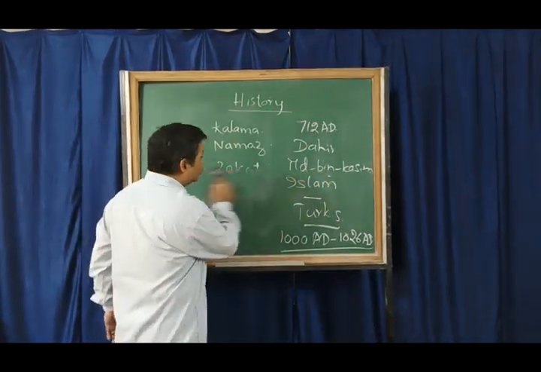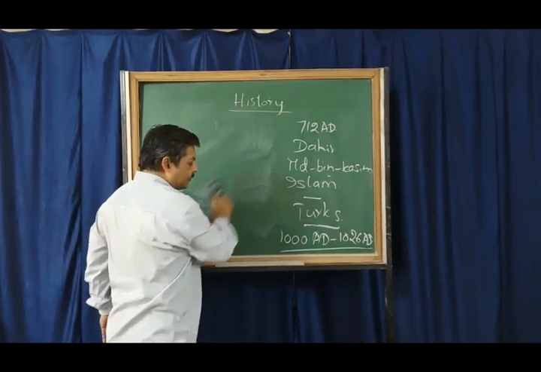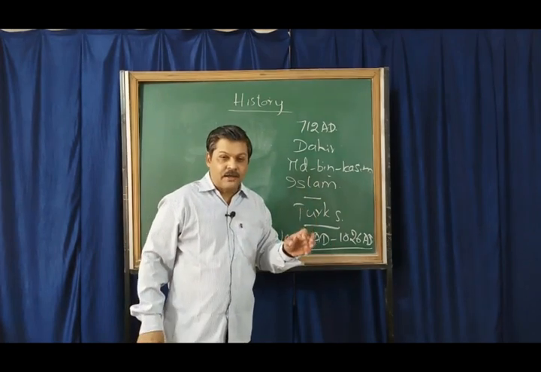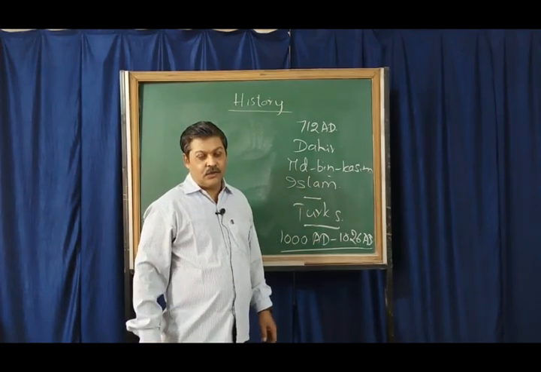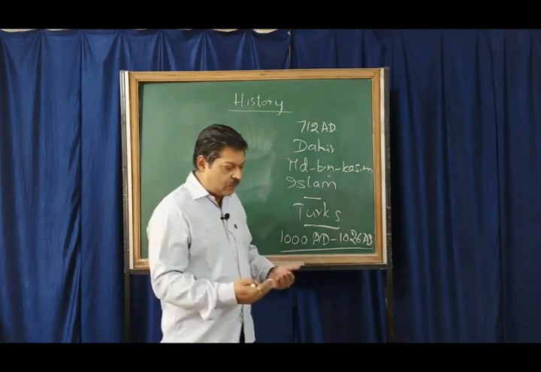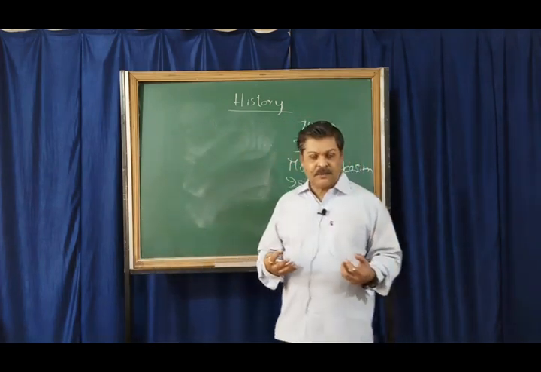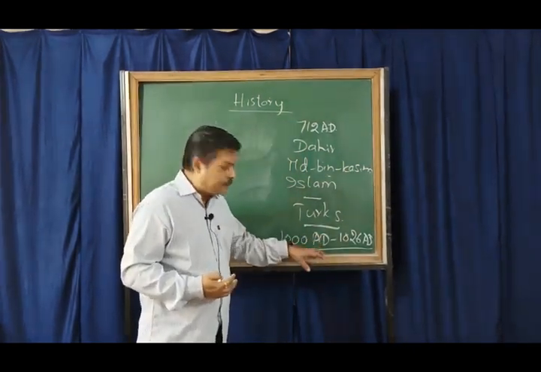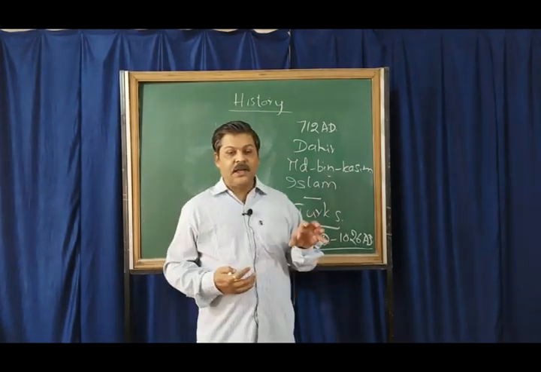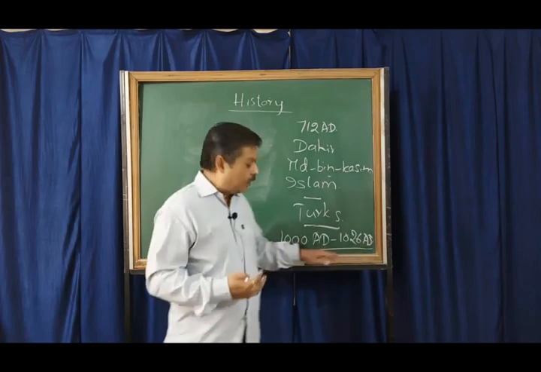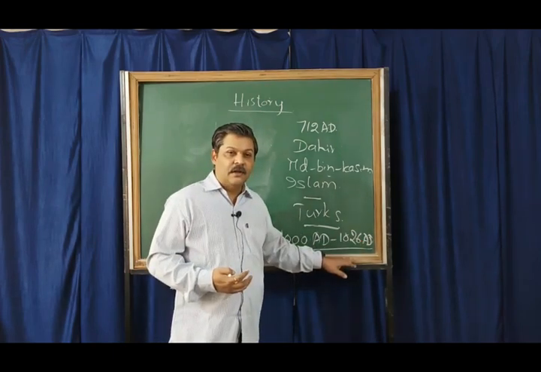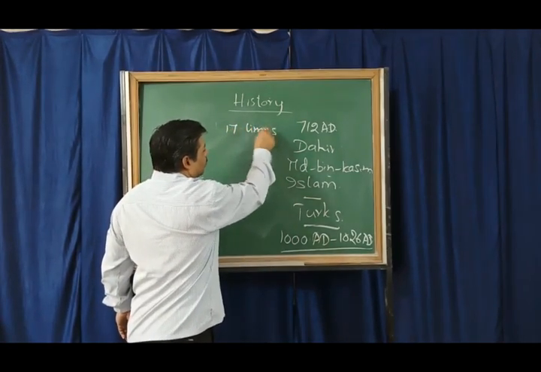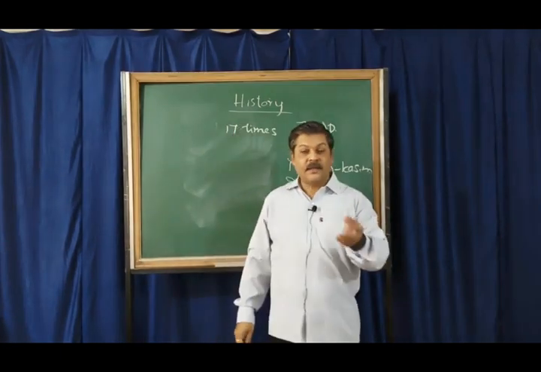1000 AD to 1026. The purpose of his invasion was to confiscate the wealth of India, to loot the wealth of India, as he knew that India was very rich. So he thought of mainly confiscating the wealth. It was with the economic purpose that Muhammad Ghazni invaded India. In a span of 25 to 26 years, he invaded India 17 times. Muhammad Ghazni invaded India 17 times.